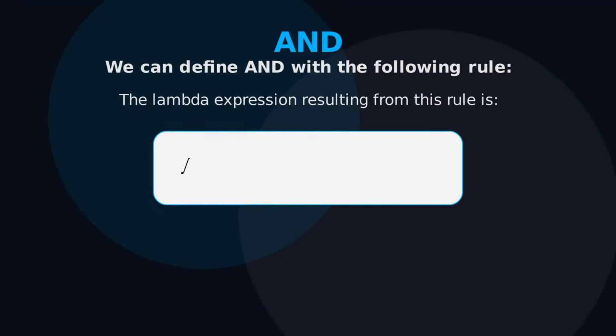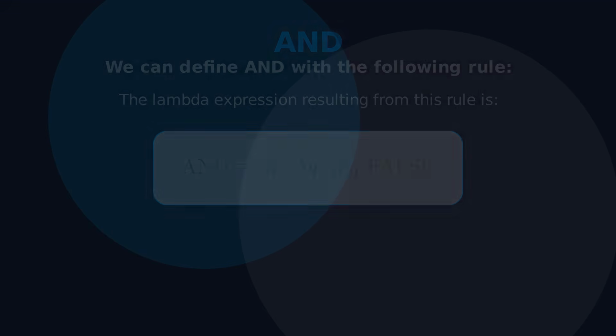And the lambda expression that will achieve this rule that we define just with the means of language is the following. As an exercise, the viewer can try to compute AND x and y for inputs x and y ranging over the values true and false. So essentially 4 possible combinations, and check that such an expression actually satisfies the AND truth table.